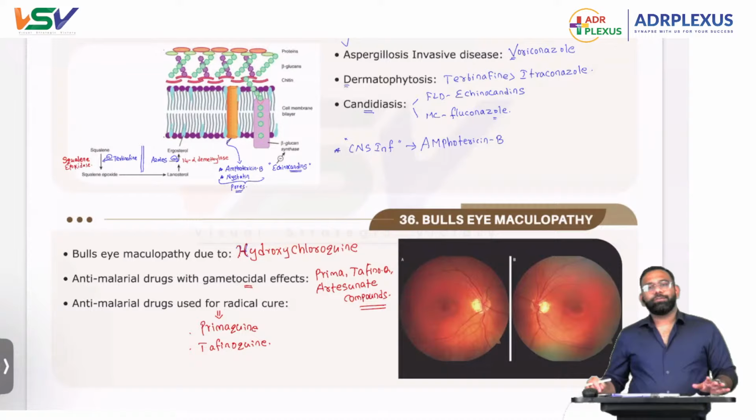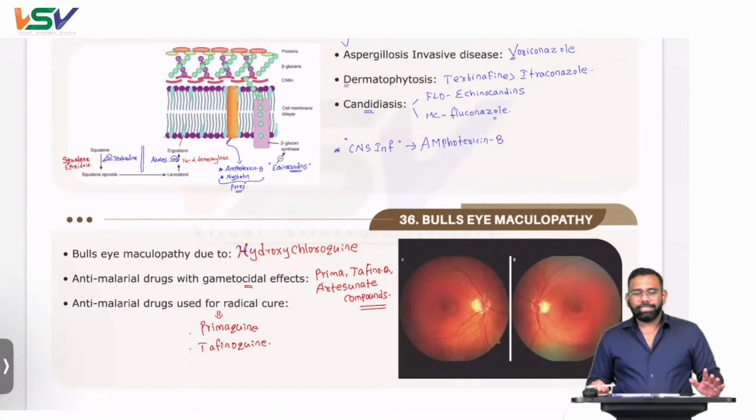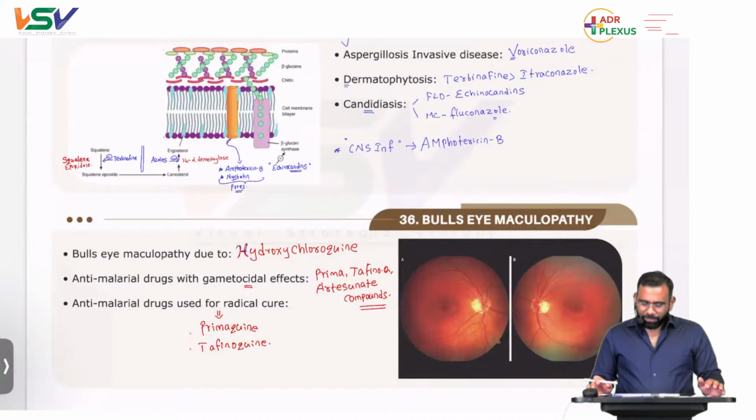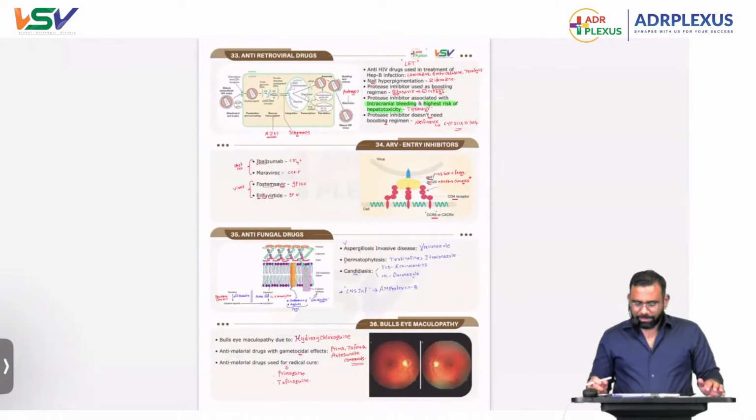And in the vital capsule, we have given malarial treatment for the rest of India and the northeastern states, Plasmodium falciparum, vivax, mixed, everything. You can go through there, but it is image based, for quick recall of all the important points. That's all about bull's eye maculopathy. So is this clear up to page 36?